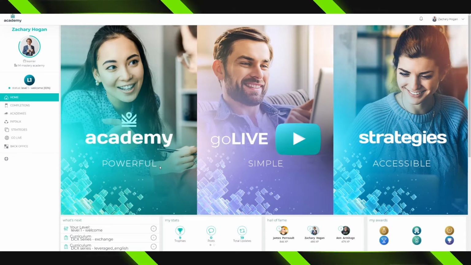In the Academy, it's very important that you take notes as you progress through the different levels of education. You're going to go through the basics all the way through to more advanced concepts. And our brain is only capable of remembering so much information. So make sure that you're writing down things that you feel are important, making note of different questions that you want to gain even more knowledge about. And then that way, you have something that you can quickly go and reference when you're working with a mentor or tuning into the live sessions.